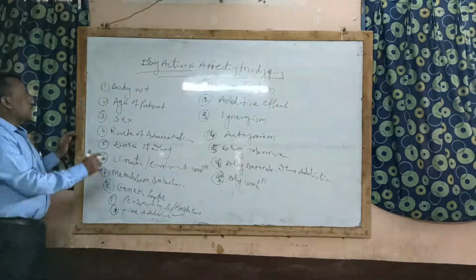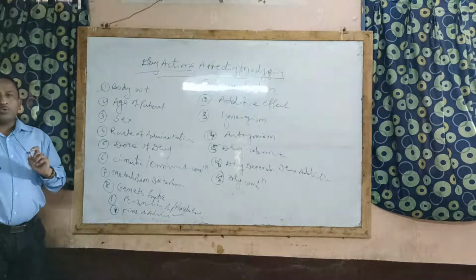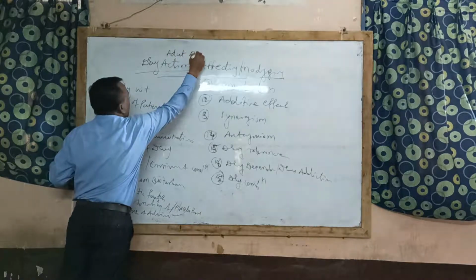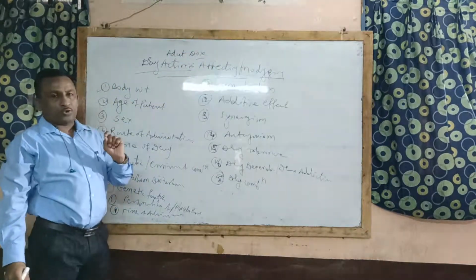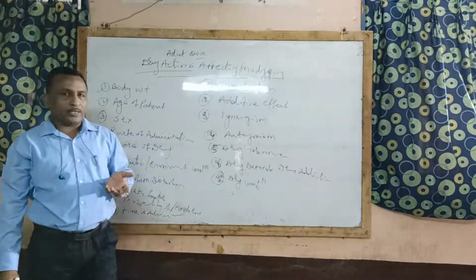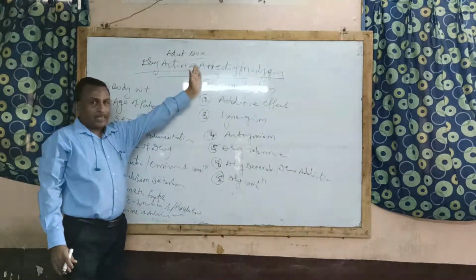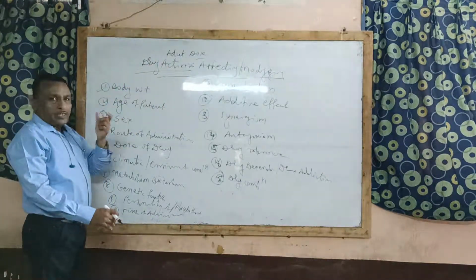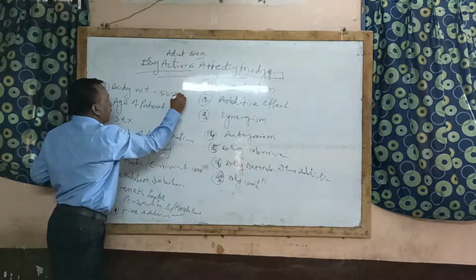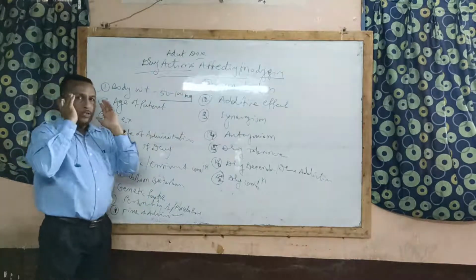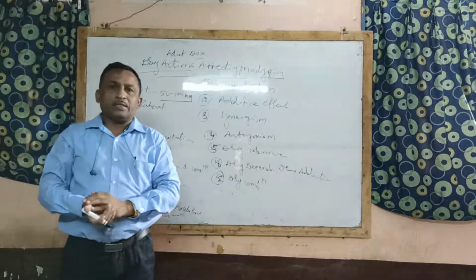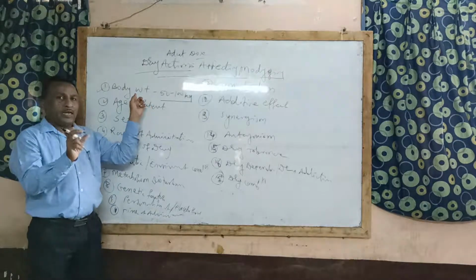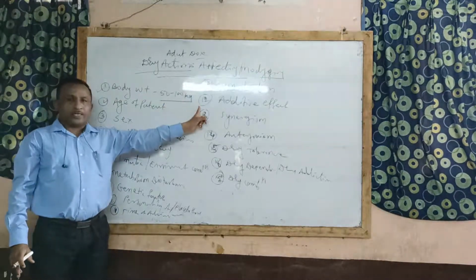Let us see the first factor, that is body weight of the patient. You know the general adult dose of the drug: some drugs are given in 250 milligram doses, some in 500 milligram twice a day, thrice a day, depending on the category of the drug. So the adult dose of the drug is decided by considering the average body weight of the patient, that is 50 to 100 kg. Whenever there is new drug development, the dose of the drug is decided considering the body weight of the general adult patient, that is 50 to 100 kg.